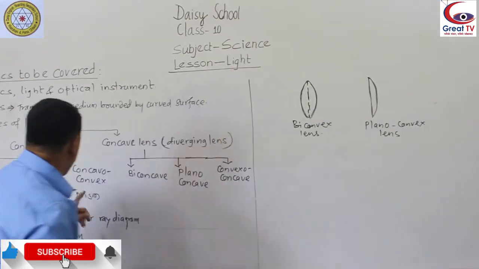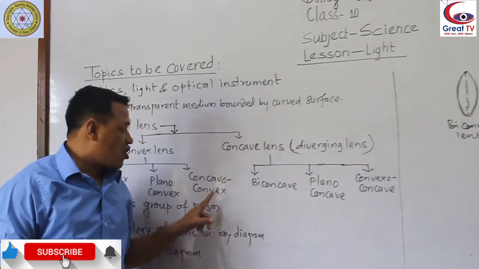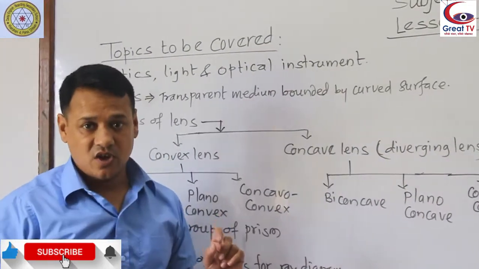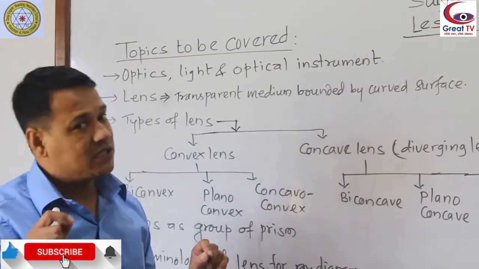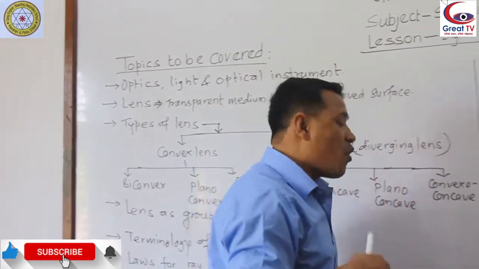Similarly, concavo-convex lens. Concavo-convex means convex lens with concave part also. Convex lens but consists concave part also, that is called concavo-convex.